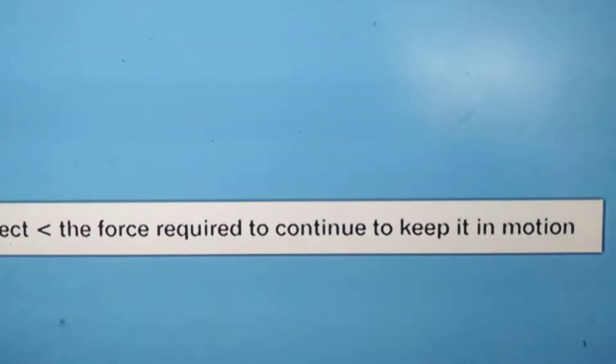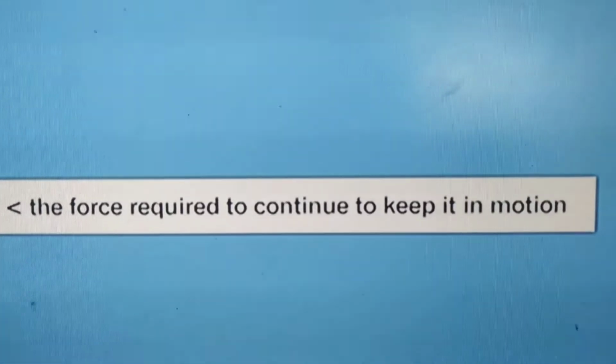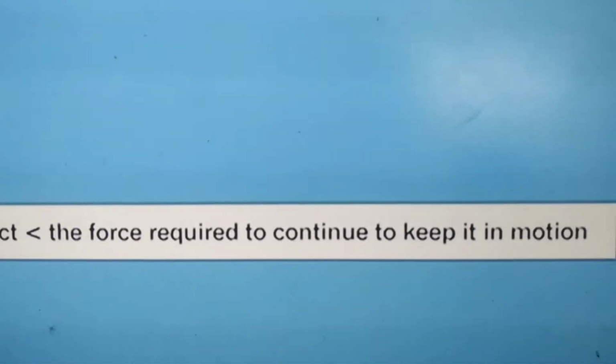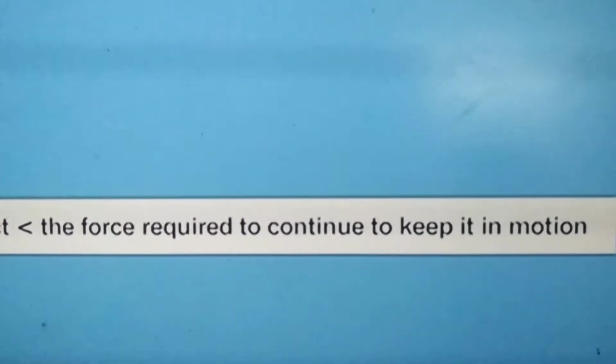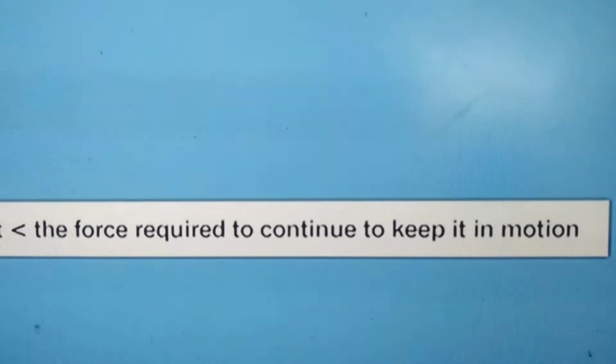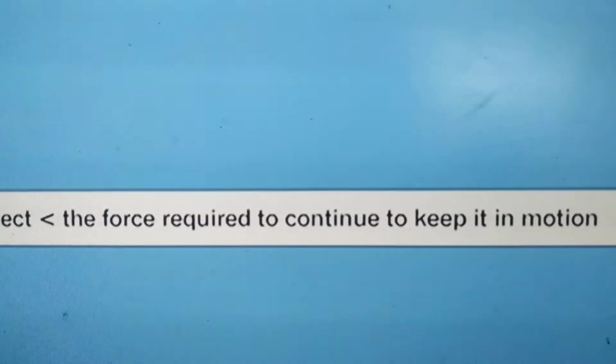If the object is already in motion, we need less applying force to move it. But if it is stationary, we have to apply more force, right? It is thus justified to say that sliding friction is less than static friction. That means less applied force is required for sliding friction and more applied force is required for static friction.